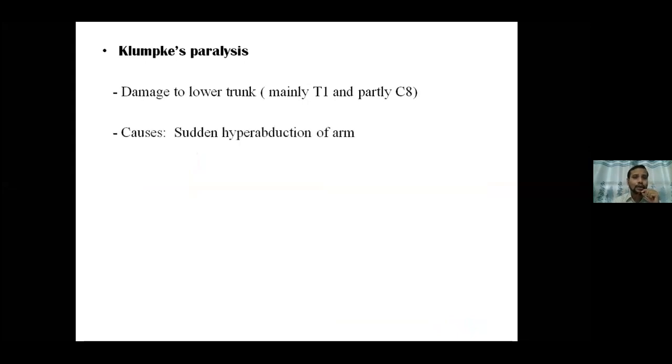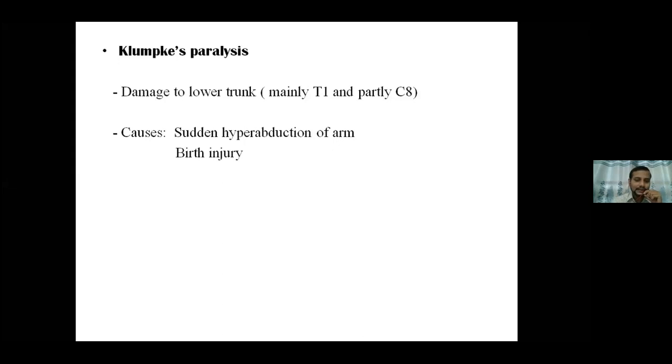The next obstetric paralysis seen is Klumpke's paralysis. Again, here the trunk involved is the lower trunk, basically T1, partly C8. Causes of Klumpke's paralysis are sudden hyperabduction. If you're falling from a height and you suddenly grip or hold something while falling, then a jerk is felt in this area when you hold the object. So sudden hyperabduction can take place during that period.